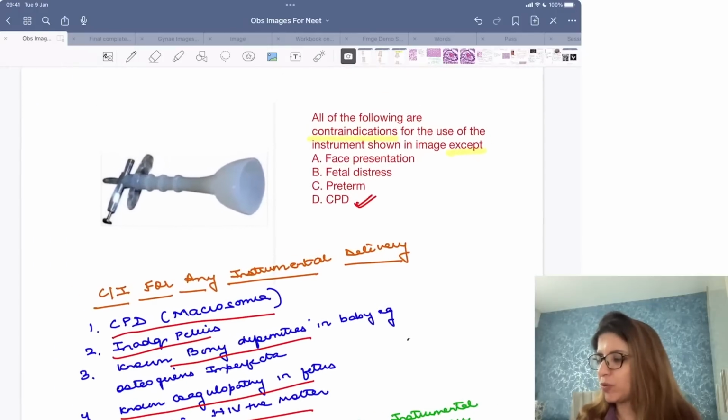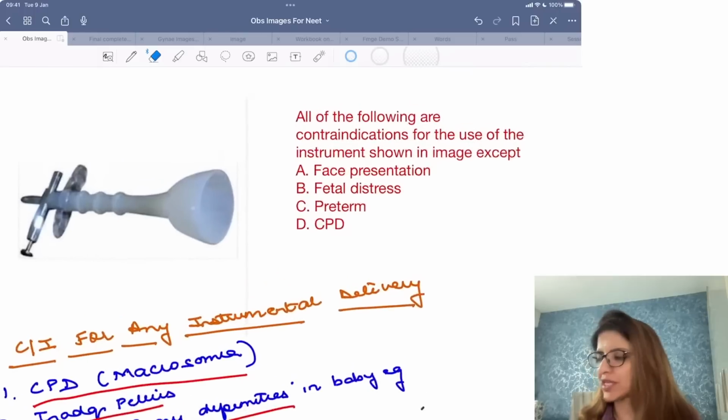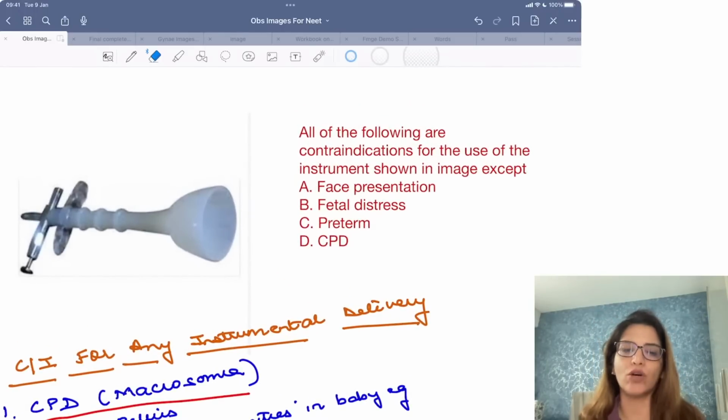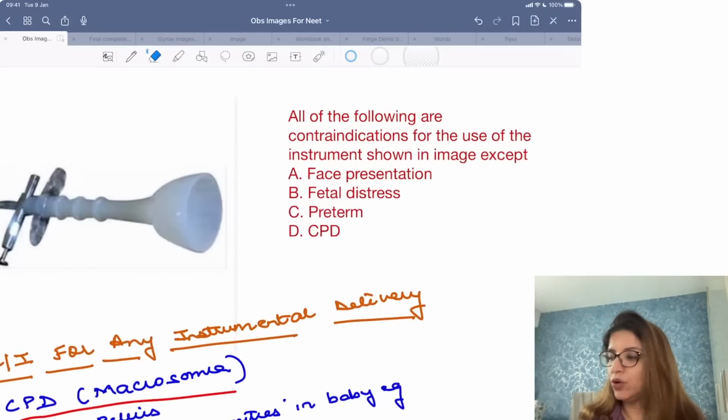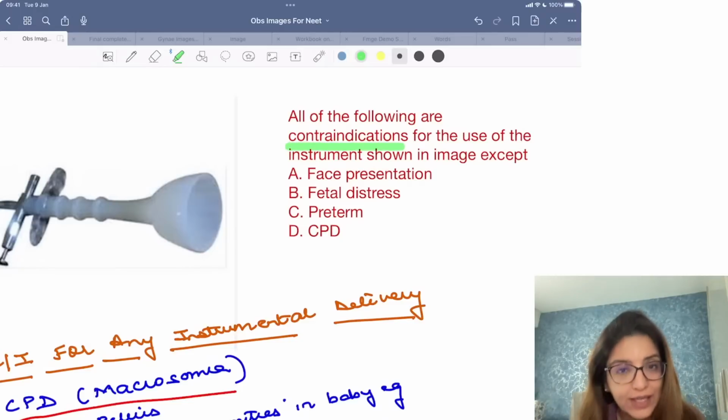So I'll just start from the very beginning, that I was discussing this question with you, that all of the following are contraindications for use of the instrument shown in image except. Now this was a question which came in NEET PG as well, and it also came in the January 2023 FMGE exam. Exactly the same question came in the January 2023 exam. So over here you have to look at these two words that they are asking you. All of the following are contraindications for the instrument which is shown in the image except, right?